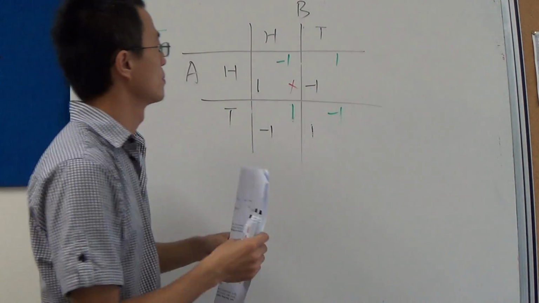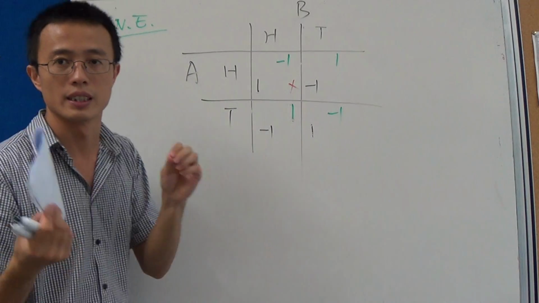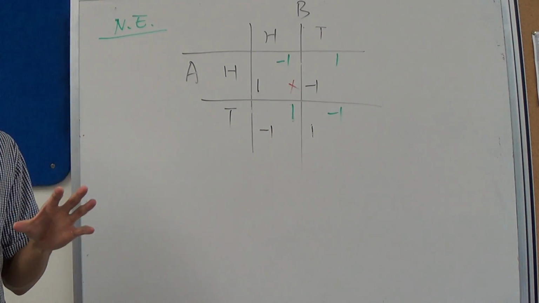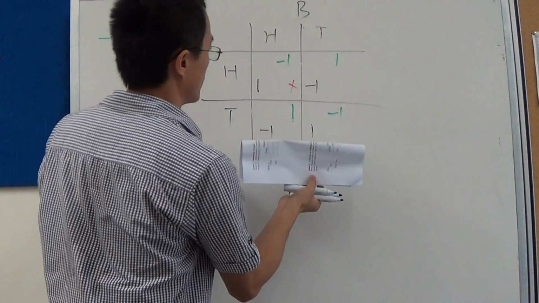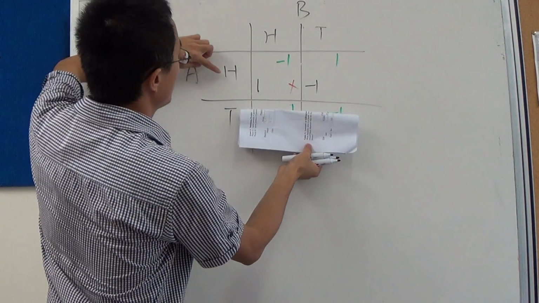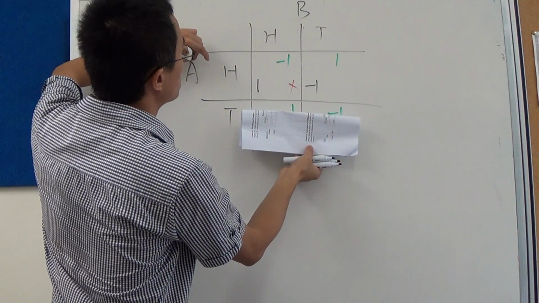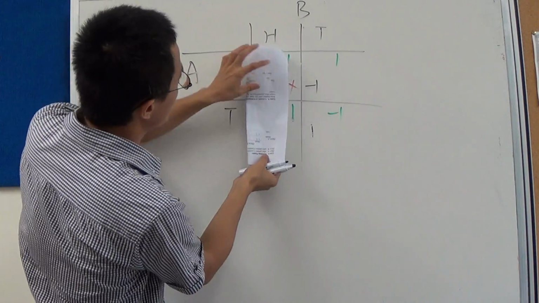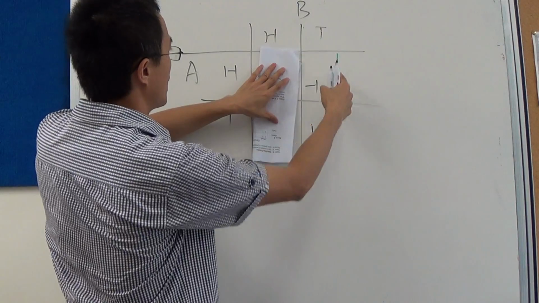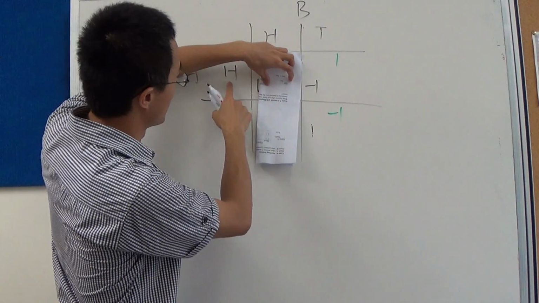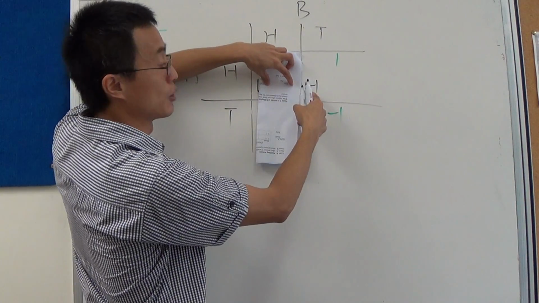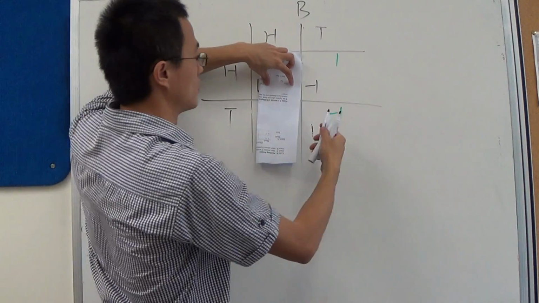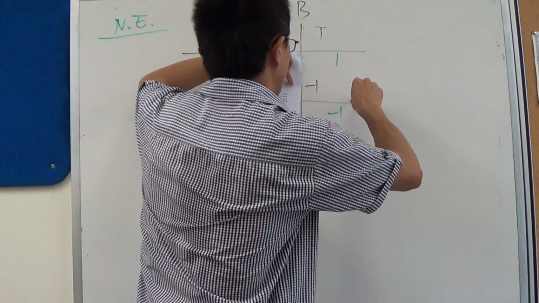Well, this says check similarly, using similar steps, whether it is a Nash equilibrium or not. So given B tail, will A deviate from head to tail? Yes, deviation is going to increase payoff from -1 to 1. So this is not.